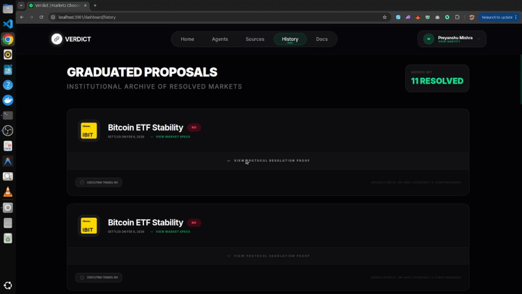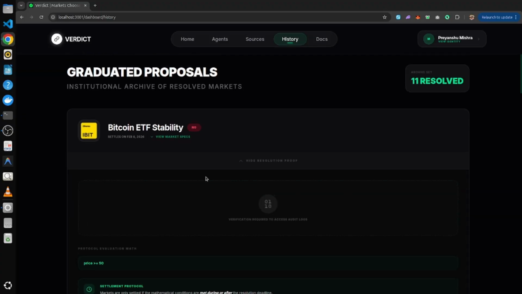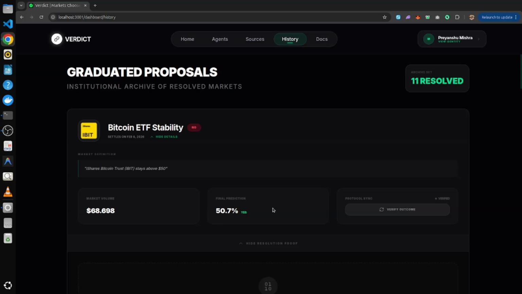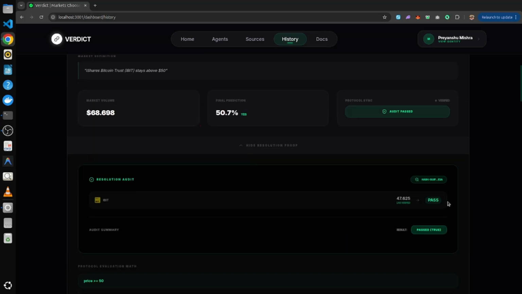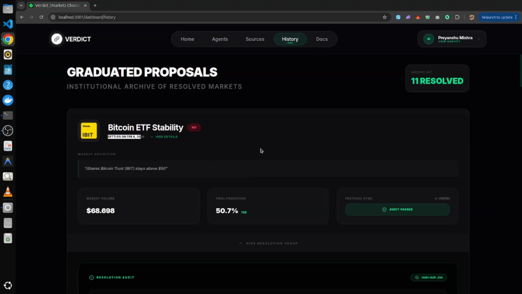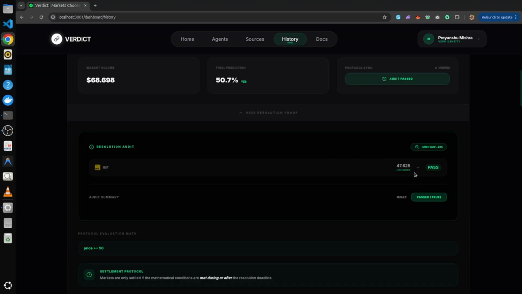And this is where we can see the past graduated proposals. So this one is currently graduated but still not verified or executed. These are the current values, and we can also verify it from our side. So this is how it's getting passed, and once the time reaches, it settles on Feb 6. After Feb 6, it will be settled on chain if it's passing.